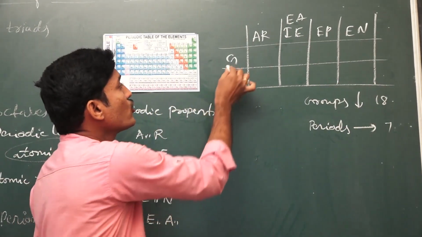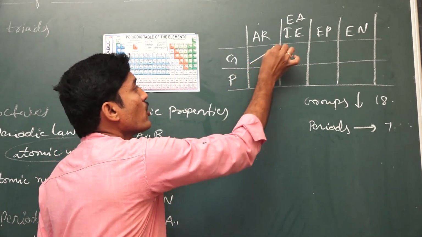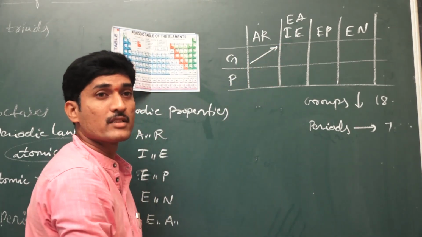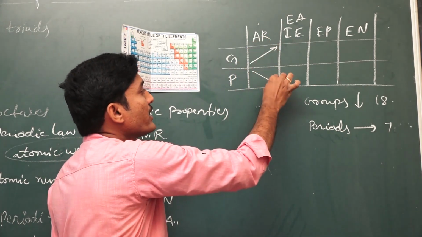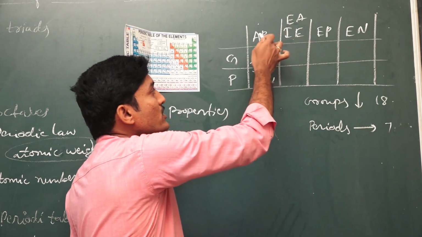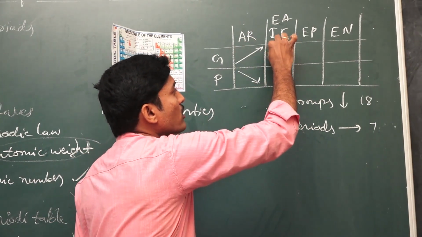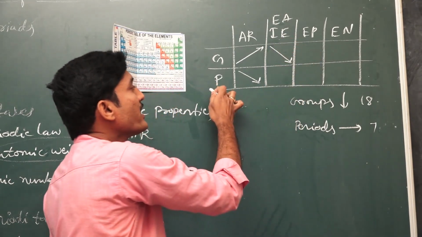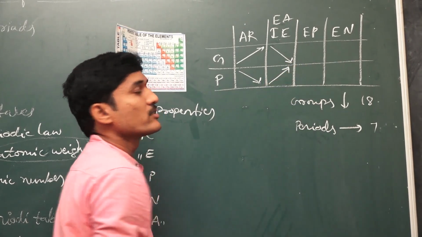And here in groups, generally the atomic radius increases from top to bottom. Here we show like this. And in periods, the same atomic radius from left to right decreases. And next here ionization energy is opposite to atomic radius: in groups, from top to bottom, that decreases, and again in periods the same ionization energy increases from left to right.